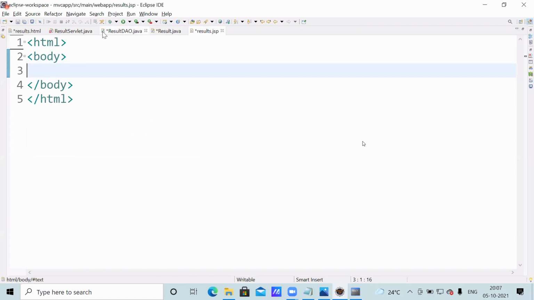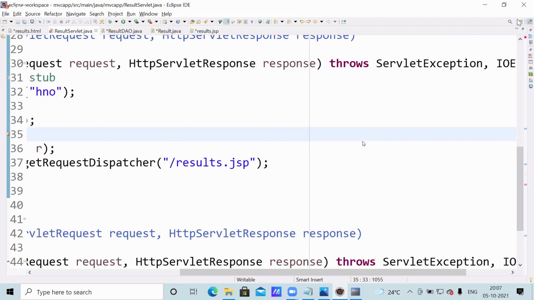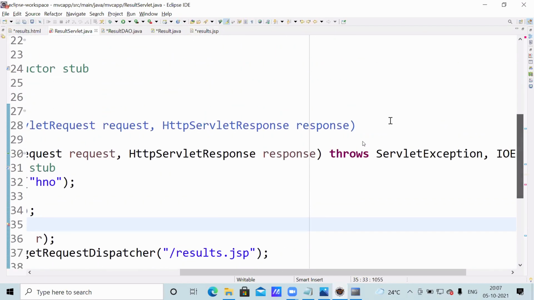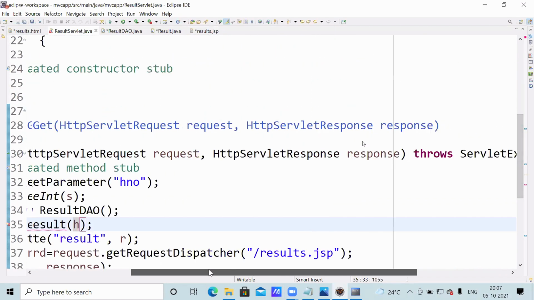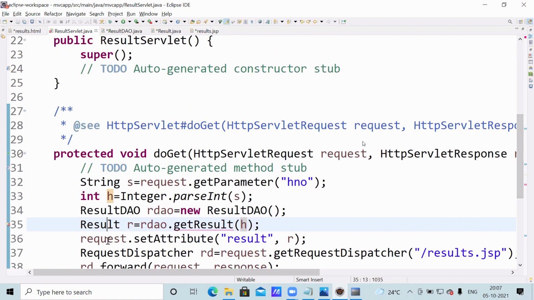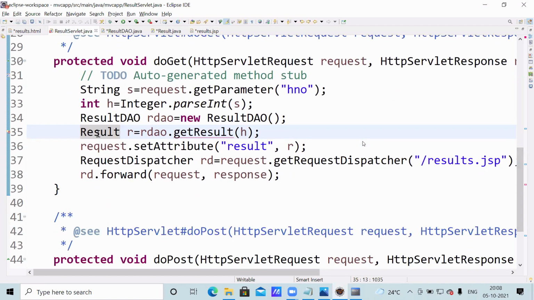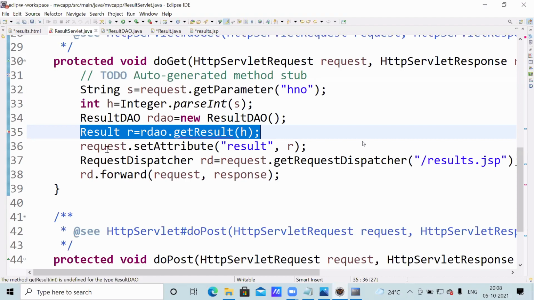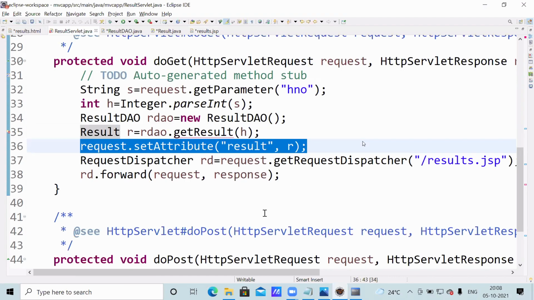First of all, see here what I gave. This result class I passed as an attribute here, with set attribute. The Result class I passed as a set attribute.